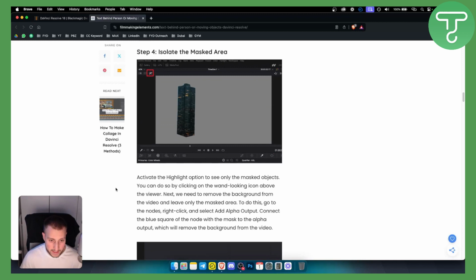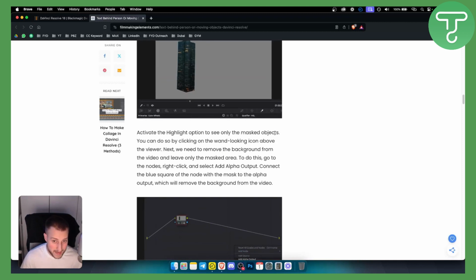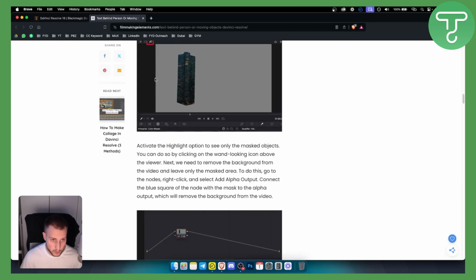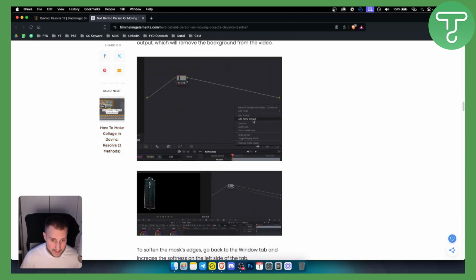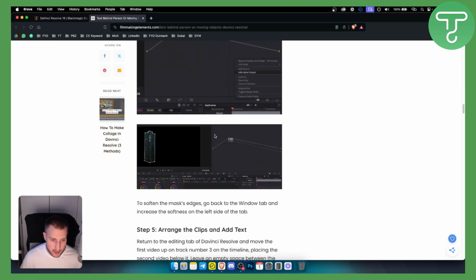So from there, you need to isolate the masked area, which is with this tool right here, and you can activate the highlight option to see only the masked object. So that's basically it, and you can do so by clicking on that particular tool. Now from here, as you can see, you can add alpha output. Once you add the alpha output, that will soften the mask edges, and you can go back to the window tab and increase the softness on the left side of the tab.